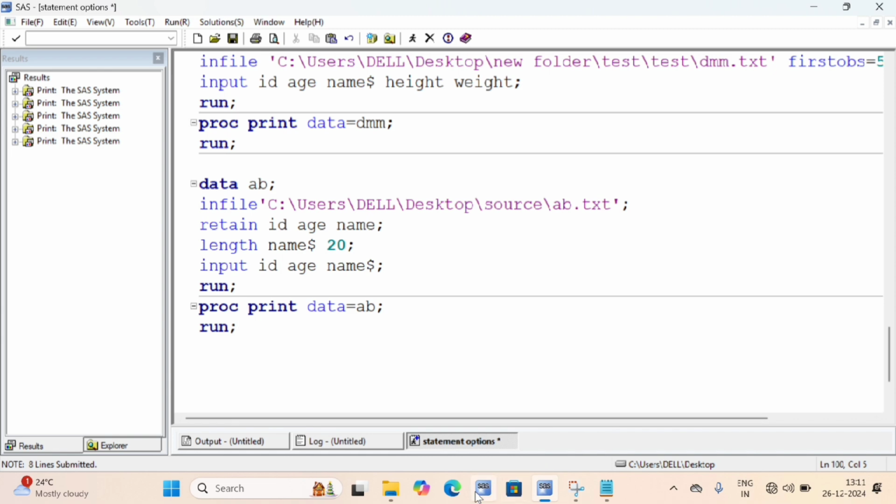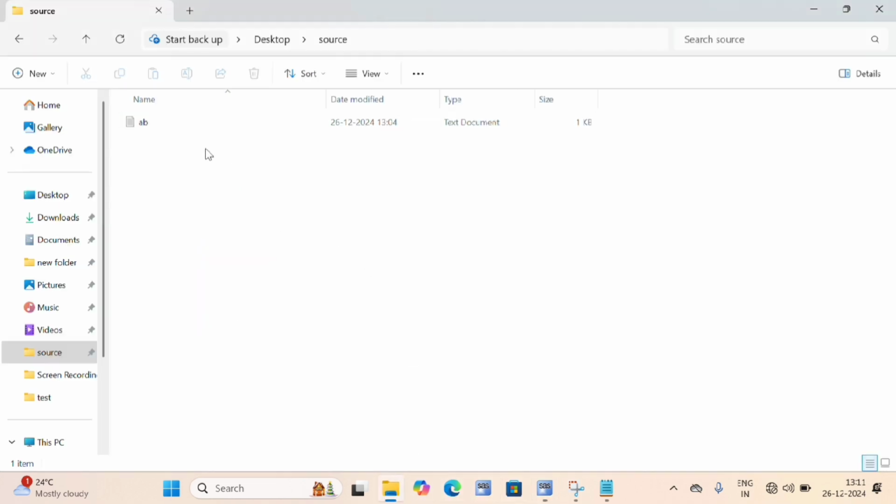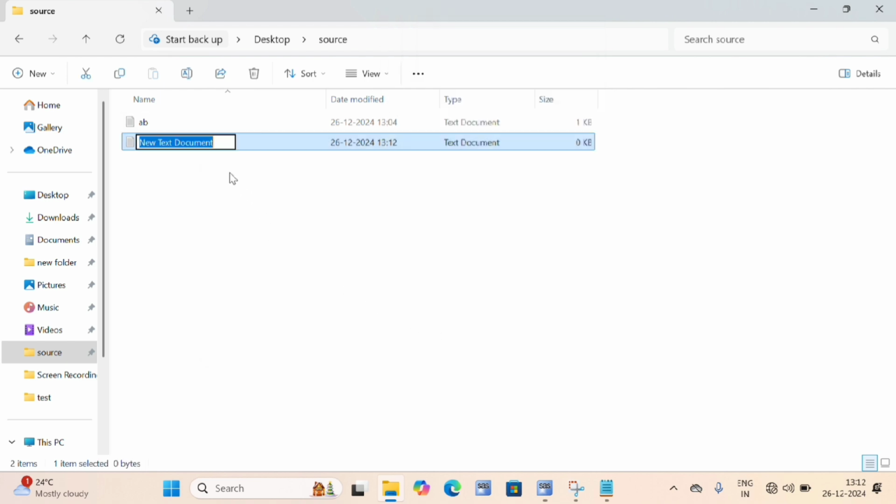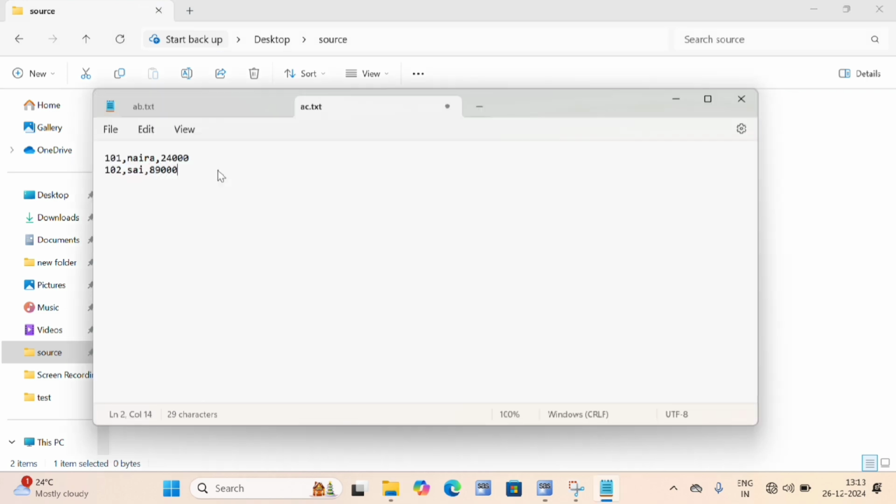Now I'll create one more text document here. I'm giving my text document name as AC. I'm giving psi comma 89,000. So these are my observations here. You can see the differences here in the AB text file: my observation values are separated by space. But in the AC, observation values are separated by comma.